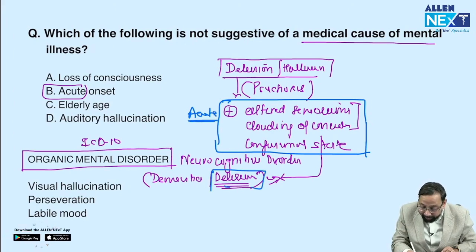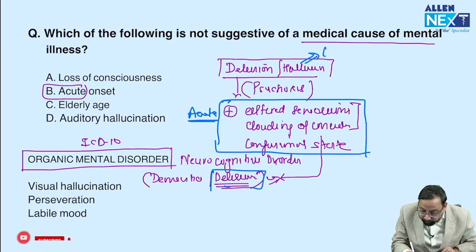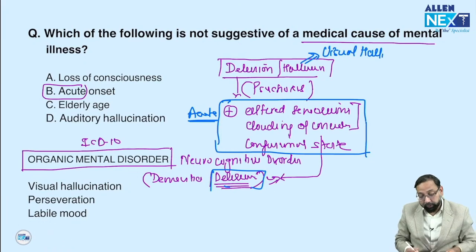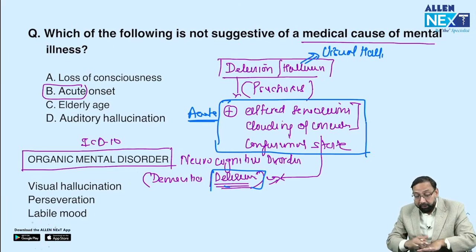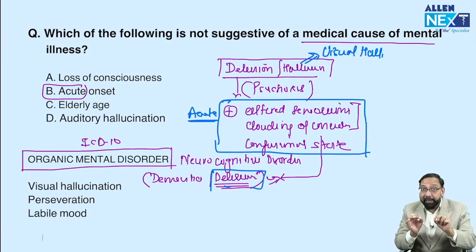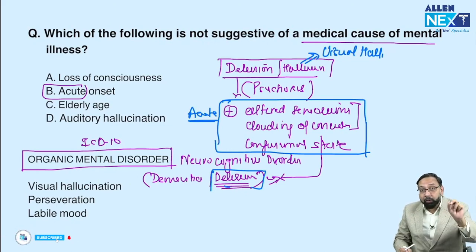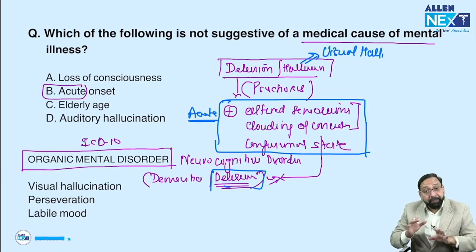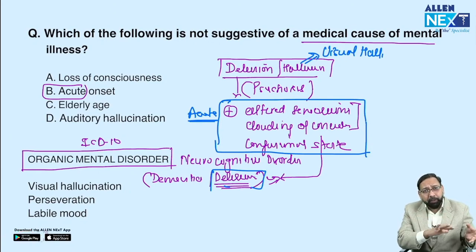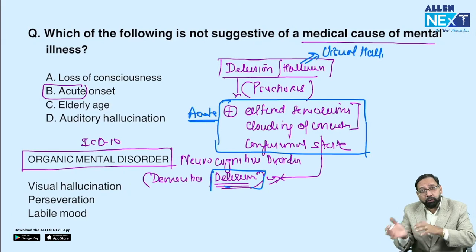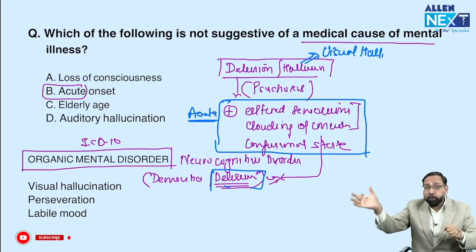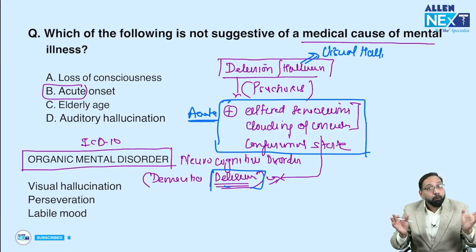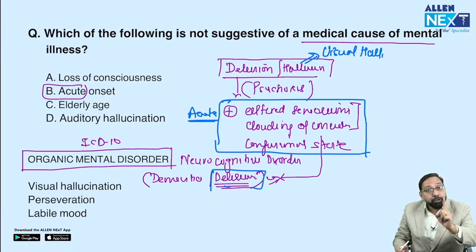And in delirium, hallucination would usually be visual hallucination. Every exam, same question, with a little modification. They will give all the same thing and then tell that the patient has been taking alcohol for the last 20 years. Means the patient presented in emergency after his fracture, was operated, shifted to ICU, aggressive behavior, abusing everybody, delusion, hallucination, altered consciousness, history of alcohol.